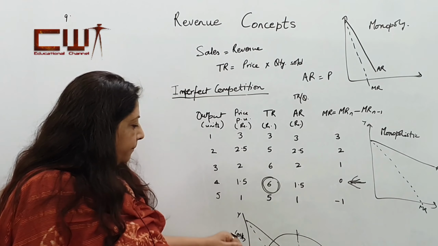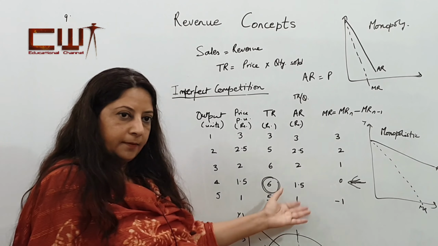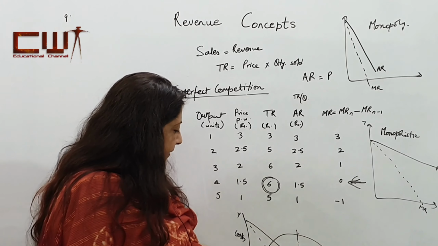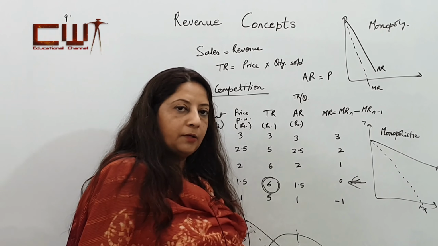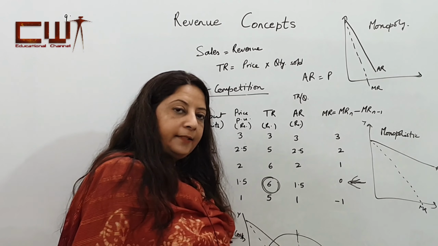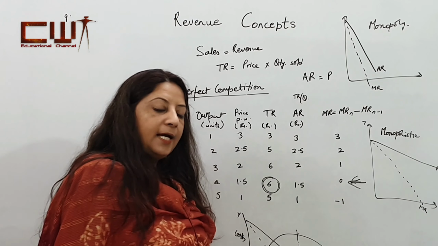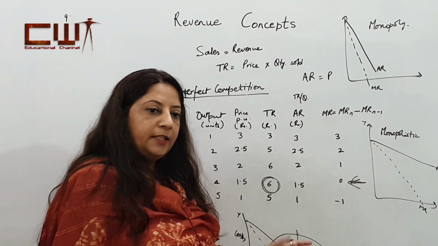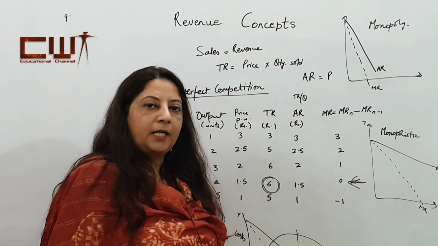And similarly, if we take the other imperfect market forms, simply stating, the AR curve slopes downwards, the MR curve comes below it, and the rate of slope of MR is twice the rate of slope of average revenue. And the AR curve is nothing but your demand curve under different market forms.